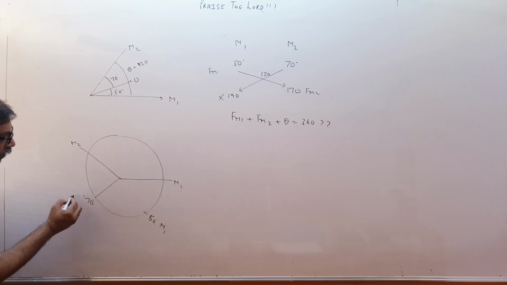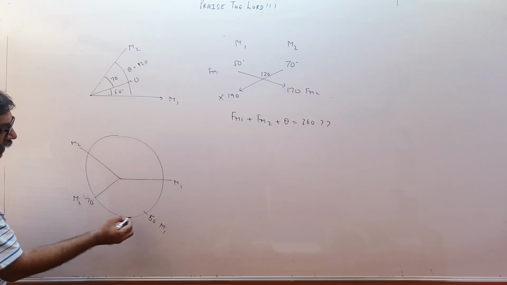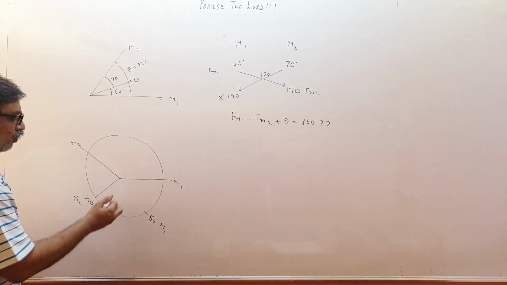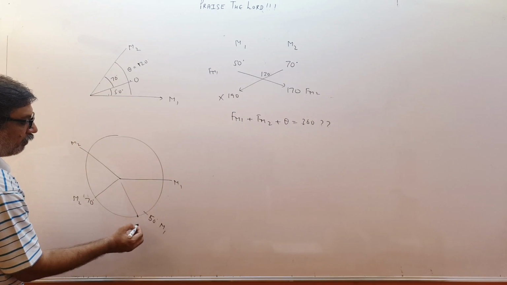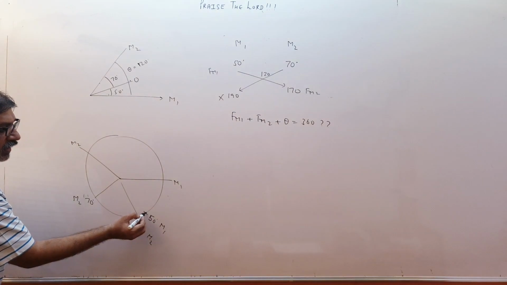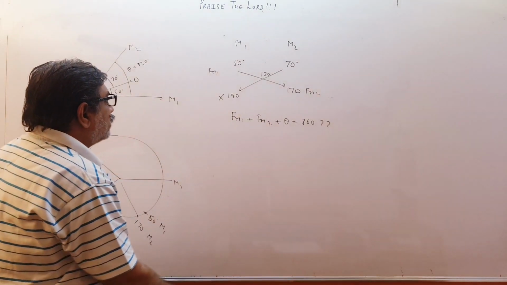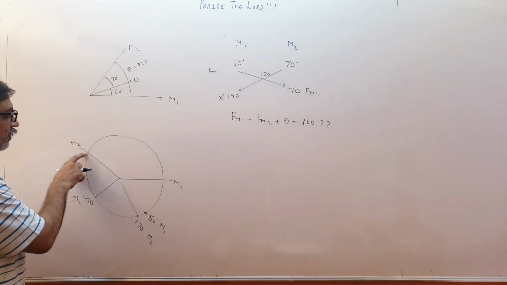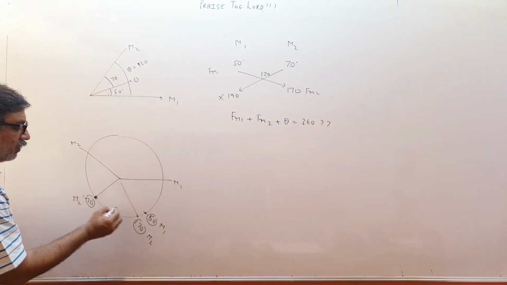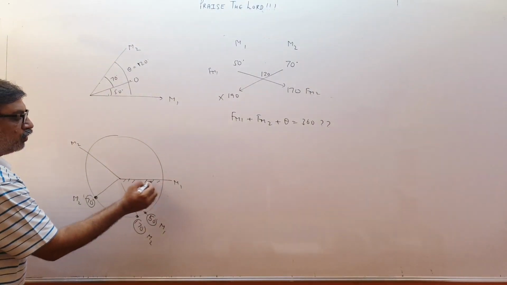So this is 70 degree from M2, and from M2 at 170, somewhere over here. This is already 120, 120 and 170 will be 290. So 290 means somewhere over here. So this will be 170 from M2. They won't coincide, these 2 images. So we are getting totally 1, 2 and 3. This is the mirror actually. So 1 is over here, 1 is over here, 1 is over here. 3 images we get. I showed you the positions of the mirrors also.